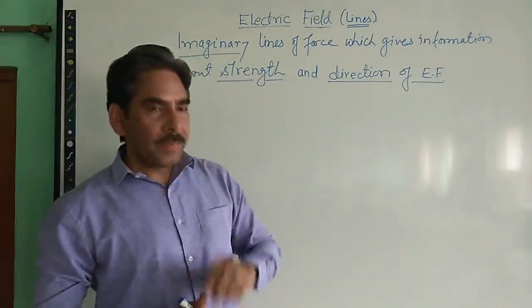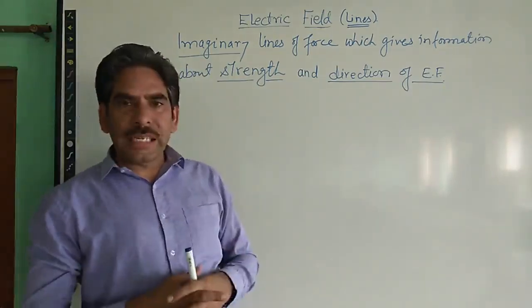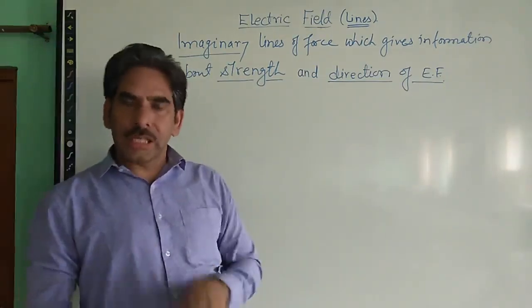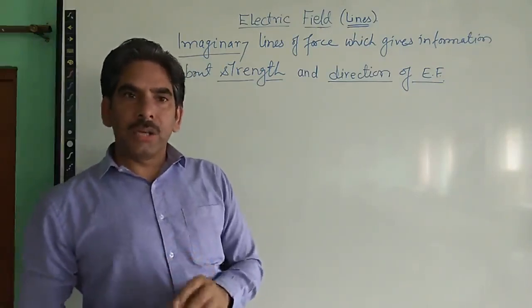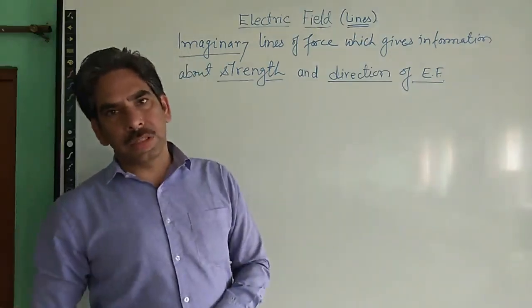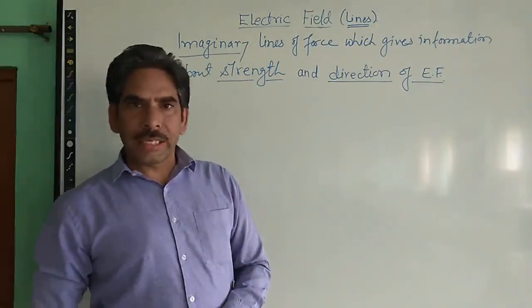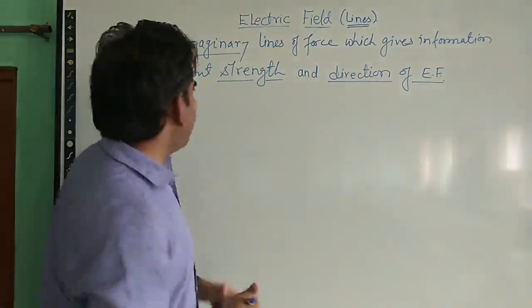Okay. So how do these field lines appear around a charge? These are the field lines of a charge. How they appear around a positive charge, and how they appear around a negative charge, we will understand one by one by discussing their properties at the same time. So the very first property